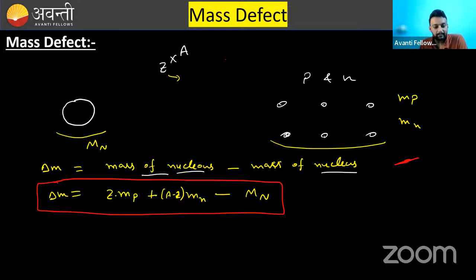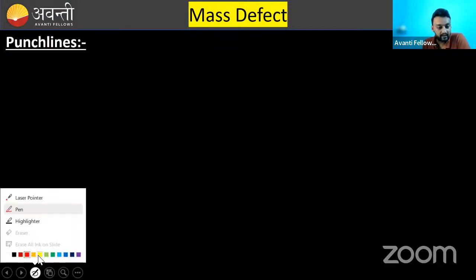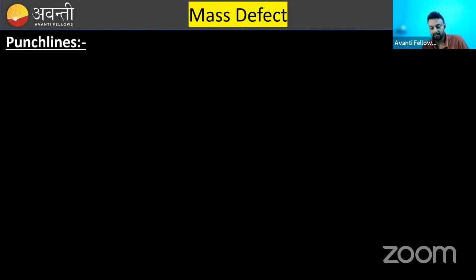Okay, is this point clear? Delta M, how we calculate delta M? Now you know how to calculate mass defect, how to calculate binding energy. Now there are few punchlines. Mark those punchlines very carefully and write it. Definitely, you should write. You must write, in fact.